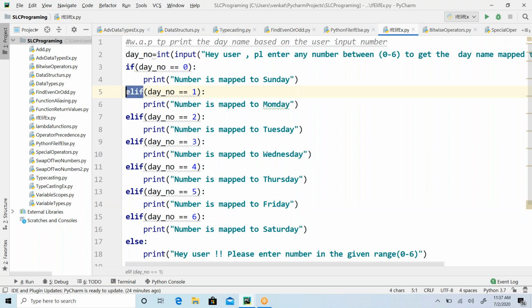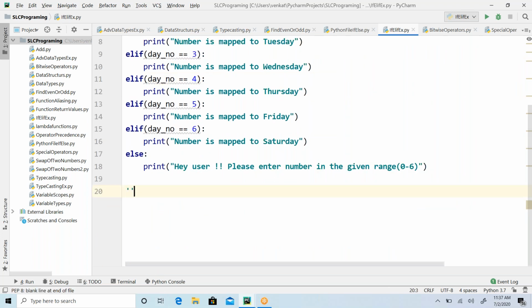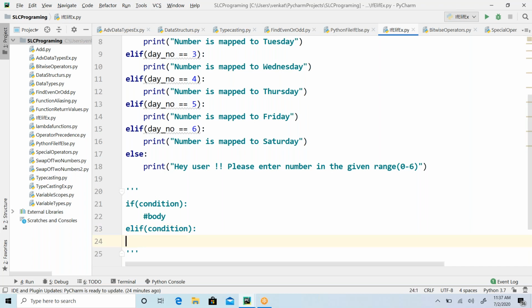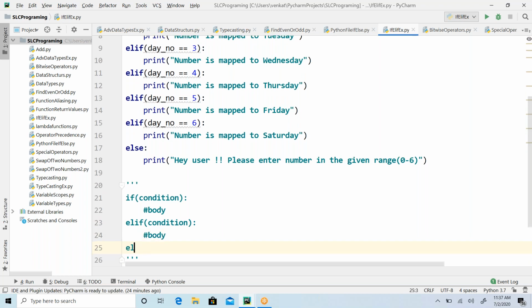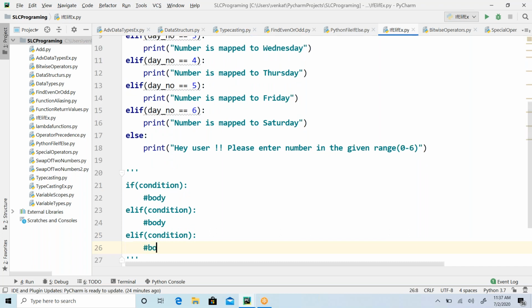So this is the syntax. The syntax is: if, condition and if body, then elif, again condition, body. So elif, condition, body. So how many like this?